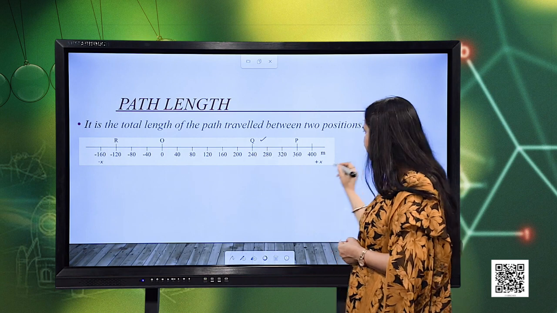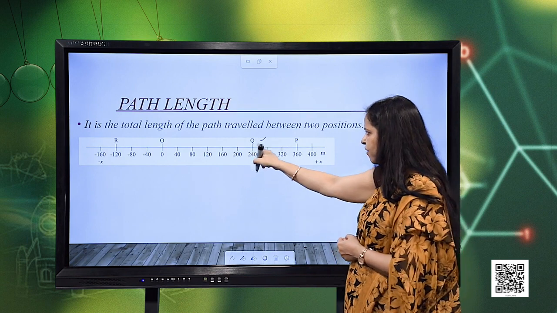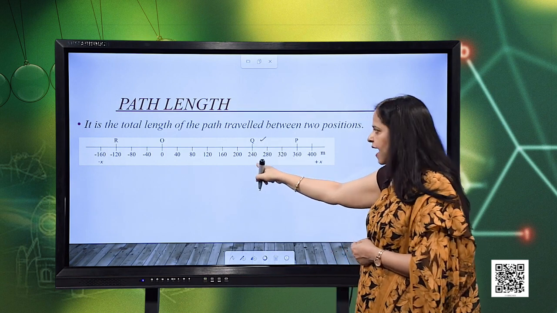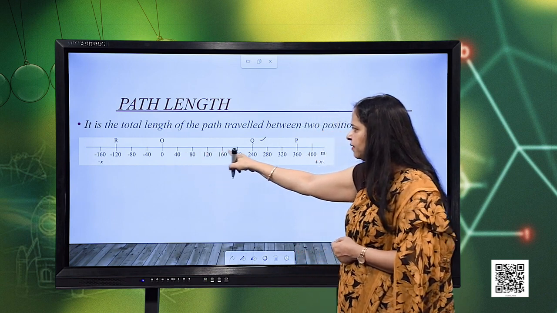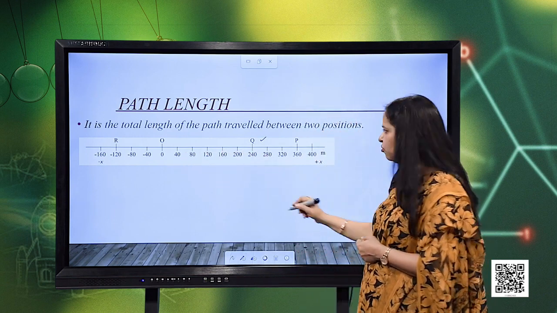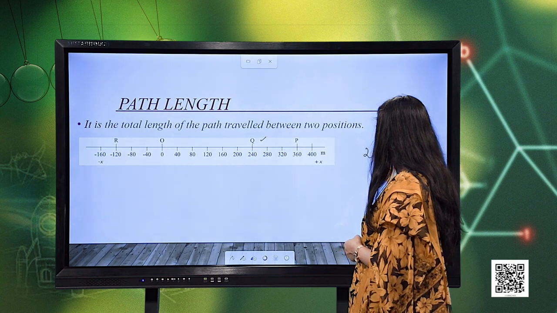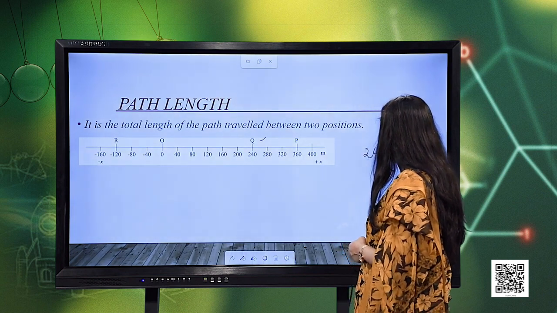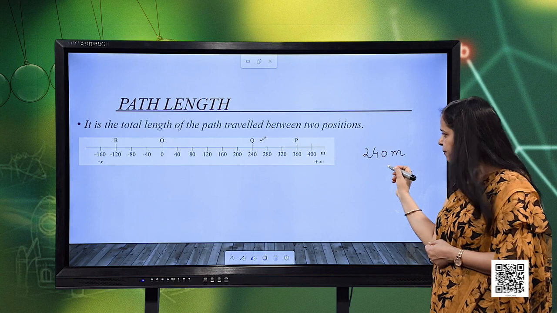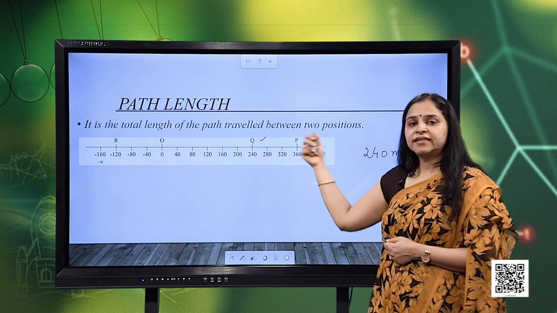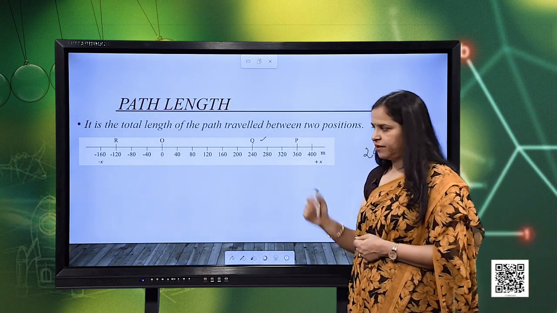Finally it has reached 240, and the actual length of the path will be the measurement of this distance. So, it is 240 meters. The length of the path traveled, or the distance traveled by the object, is 240 meters.